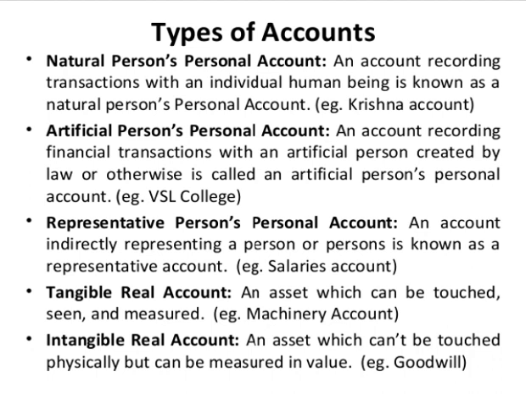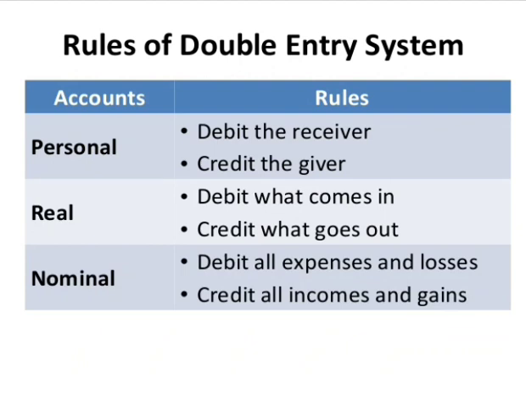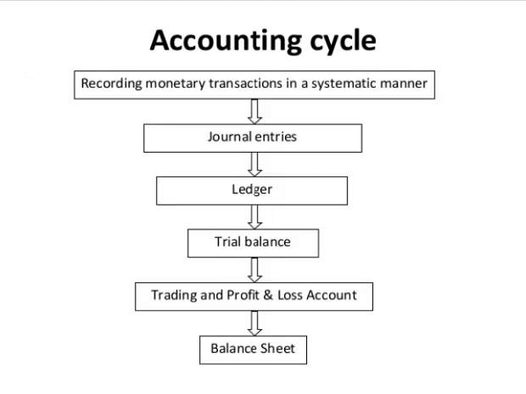Example, goodwill. Next, rules of double entry system. First, personal account rules, debit the receiver, credit the giver. Real account rules, debit what comes in, credit what goes out. Then nominal account rules, debit all expenses and losses, credit all incomes and gains.